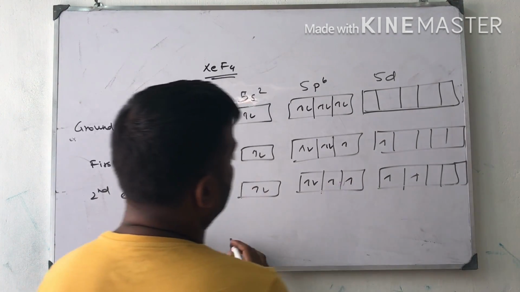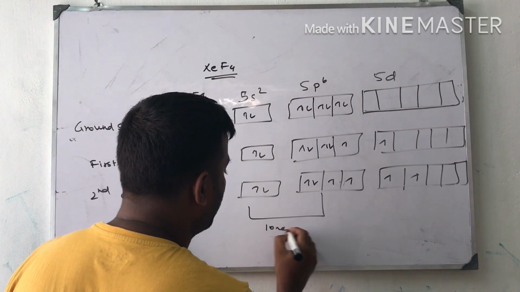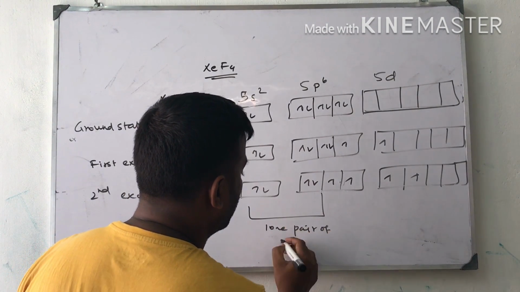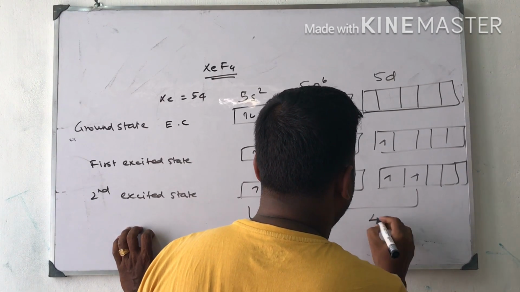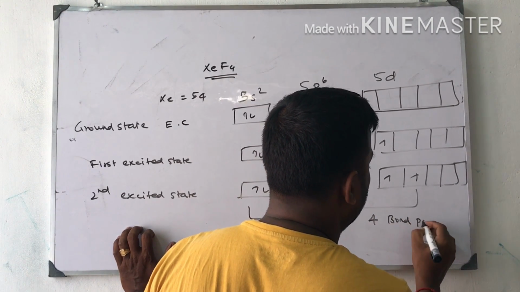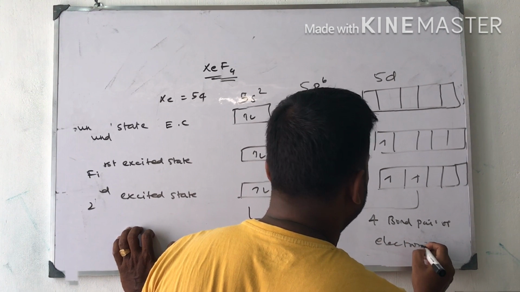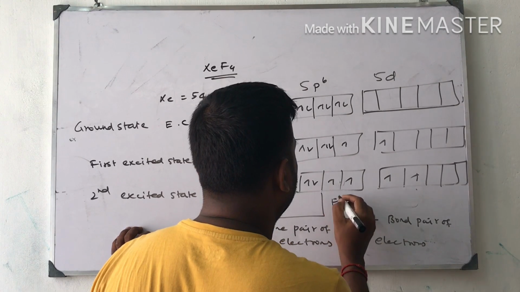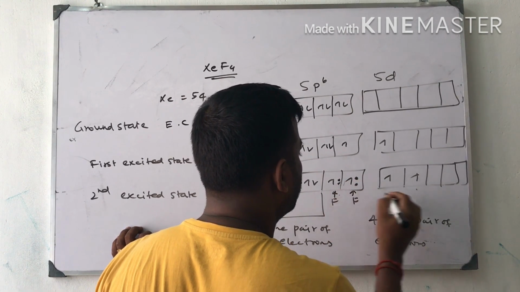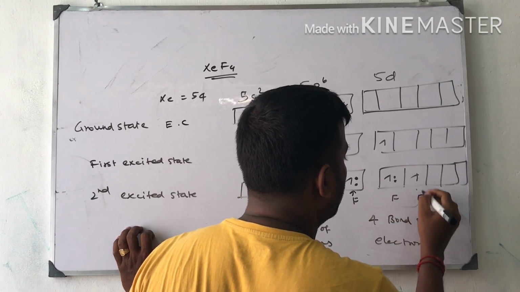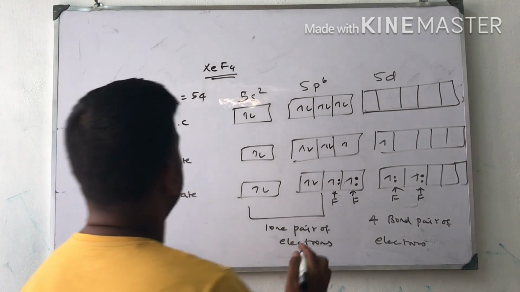Now we are going to check how many lone pairs and how many bond pairs. There are two lone pairs of electrons and four bond pairs of electrons. Here 4 fluorine atoms are covalently bonded with the xenon.